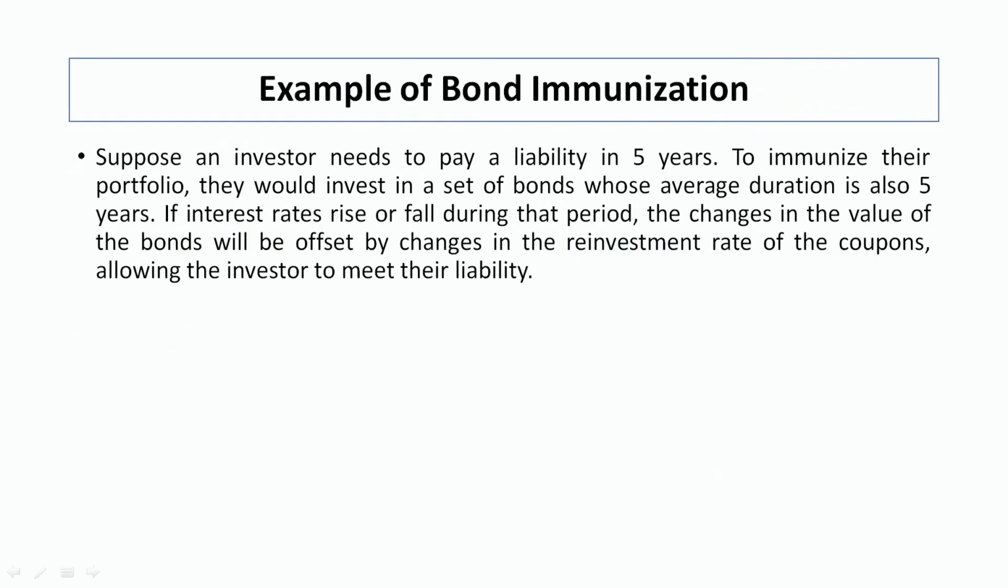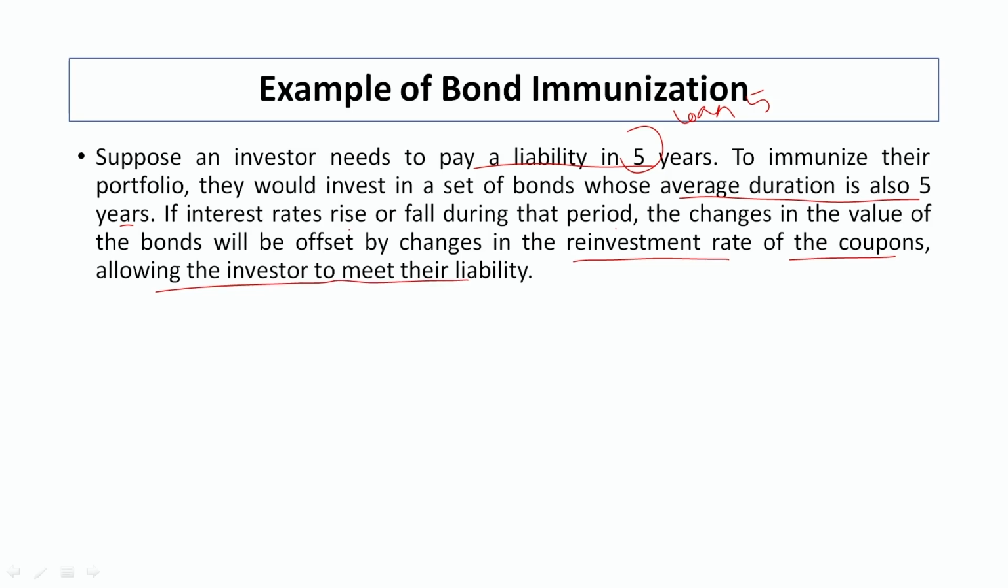Now, this is the example. Suppose an investor needs to pay a liability in 5 years. To immunize their portfolio, they would invest in a set of bonds whose average duration is again 5 years. So, he has to pay, suppose, a loan after a period of 5 years. The maturity period of the loan is 5 years. And what has he done? He has invested a certain amount of money in bonds. Now, how is he going to mitigate the situation? If interest rates rise or fall during the period, the changes in the value of the bond will be offset by the changes in the reinvestment rate of the coupons, allowing the investor to meet their liability.